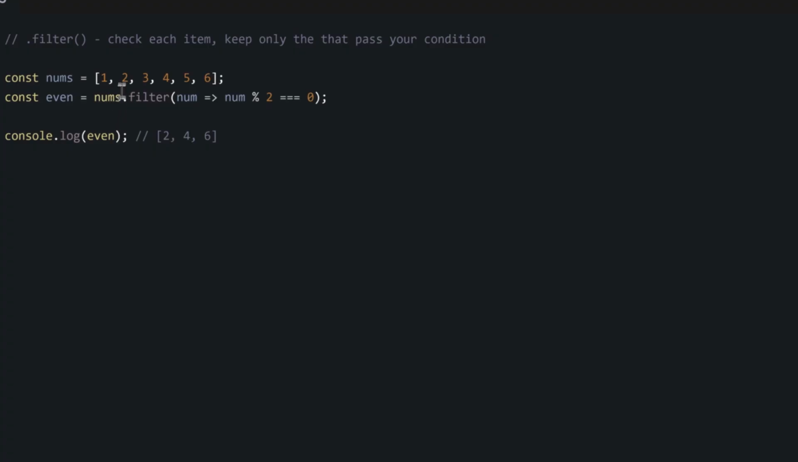So we try with 1, it is not divisible by 2, so you won't use that one. Then 2 is divisible, so it will give us 2 in our new array. 3, you throw out, and 4, you put in our new array.